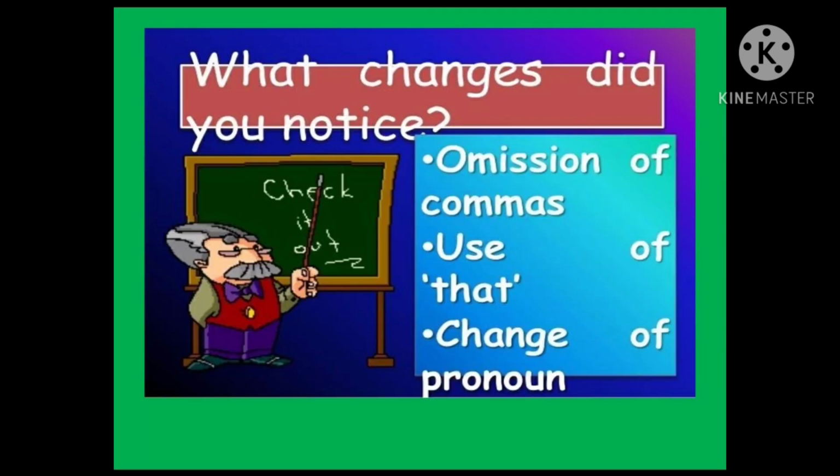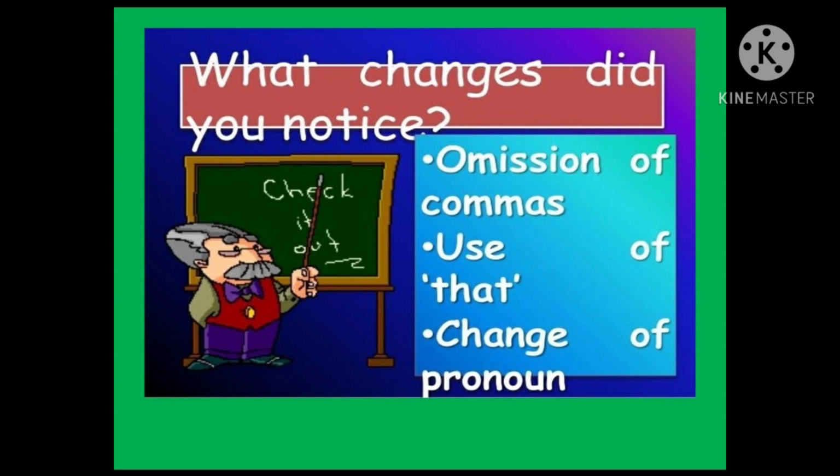Did you notice any changes in these examples, children? What changes did you notice? Yes, the first one is the omission of commas. In the direct speech, there are inverted commas, and soon after the reporting verb, there is a comma also.